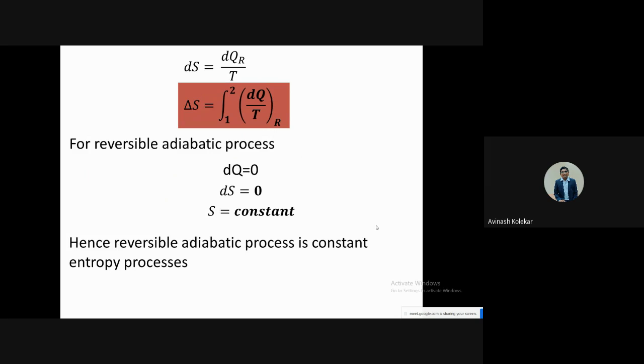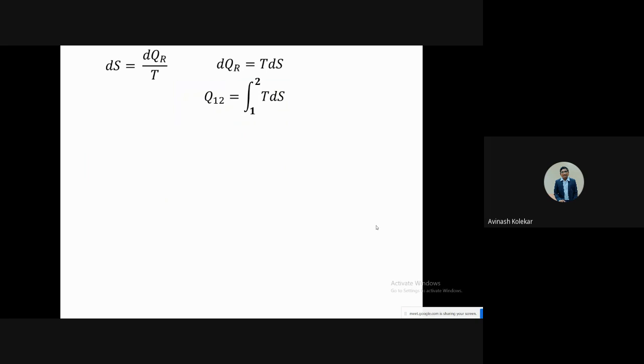Now, based on this definition, we can have the other theorems, so let us see that. If you want to find the heat transfer, then you can use the relation dq is equal to TdS. And for total heat transfer, you can take the integration of TdS from 1 to 2. So if you are having the process 1 to 2, then you can use the relation TdS. This is again one of the important relations that you can use for solving problems.